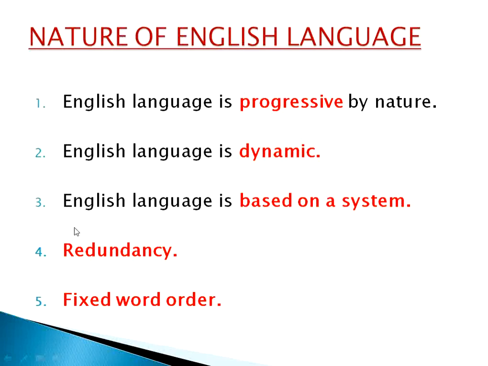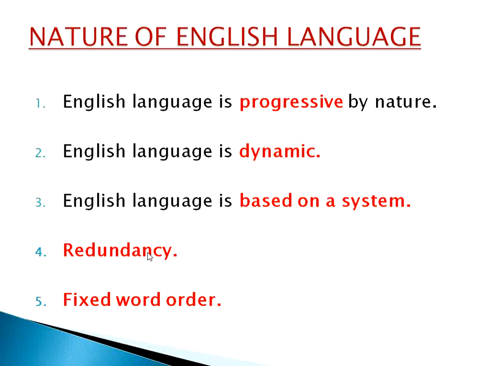Now what is the fourth one? The fourth nature of English language is redundancy. Redundancy means that we can express a single idea by using many words. For example, if I say, yesterday I bought a car, what verb am I using in the sentence?